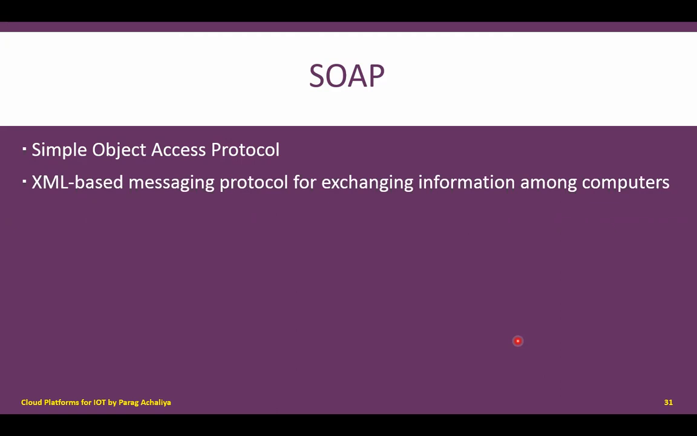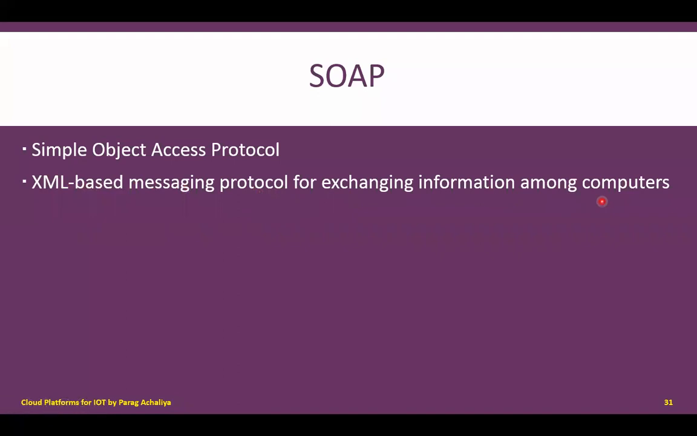Then next is SOAP. SOAP stands for Simple Object Access Protocol. It is one type of protocol which is used in IoT applications. SOAP is an XML-based messaging protocol for exchanging information among various computers. This protocol is a messaging protocol which is always based on the XML language, and it is useful for exchanging information between various systems or computers.